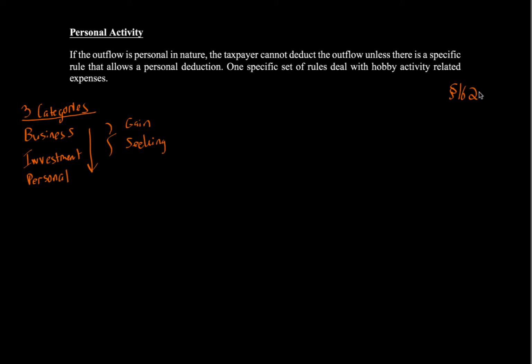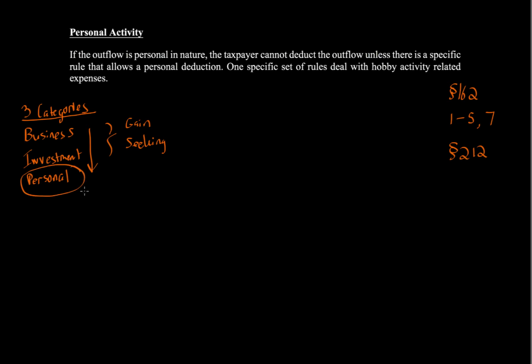So that's very good. If you meet criteria 1 through 5 and number 7, so you meet the ordinary, necessary, expense, paid or incurred during the taxable year, carrying on, and the substantiation, but you fail the trade or business, you might be able to get Section 212 dealing with investment activities, which dealt specifically with the production and collection of income and tax matters. Now, if you are not considered gain seeking, and you don't meet Section 162 or 212, then all that's left is personal.